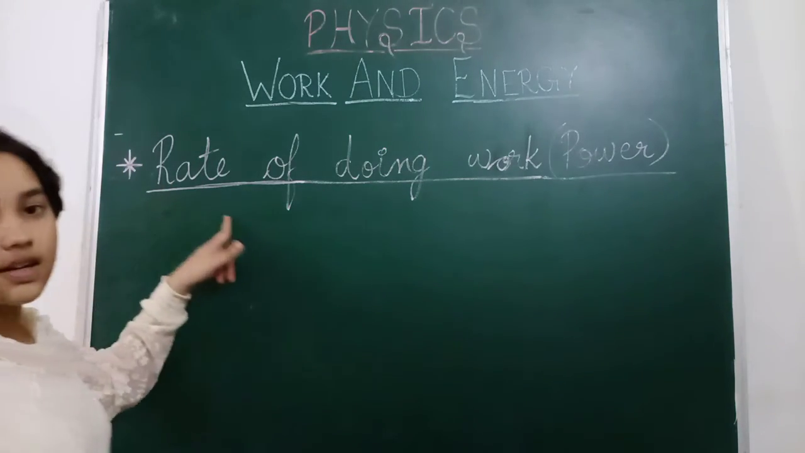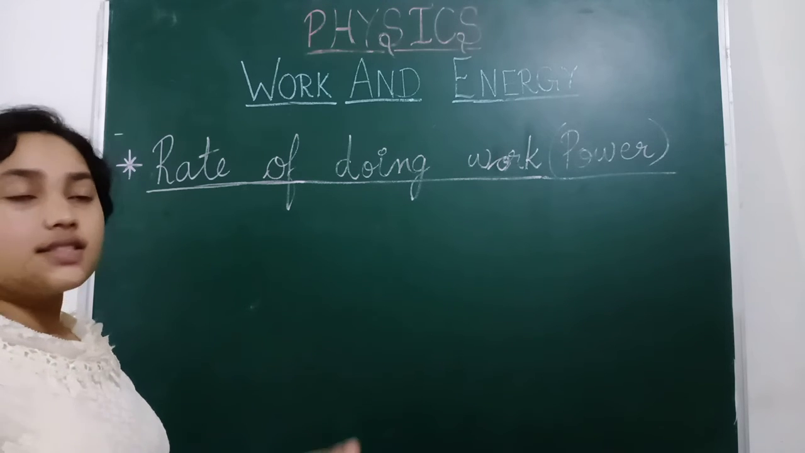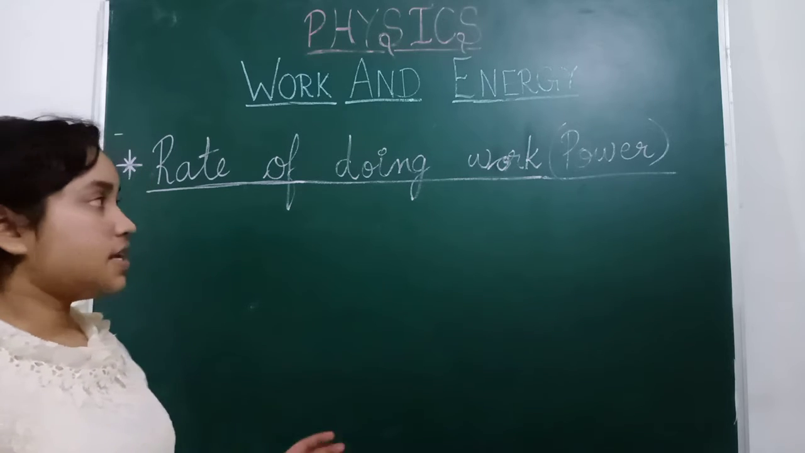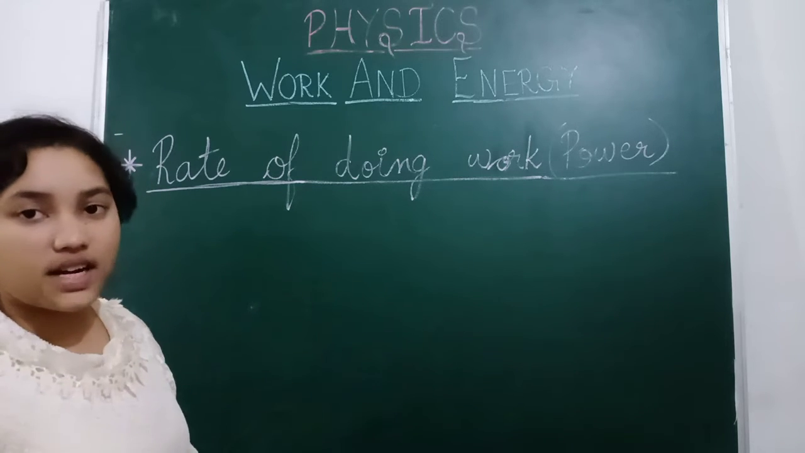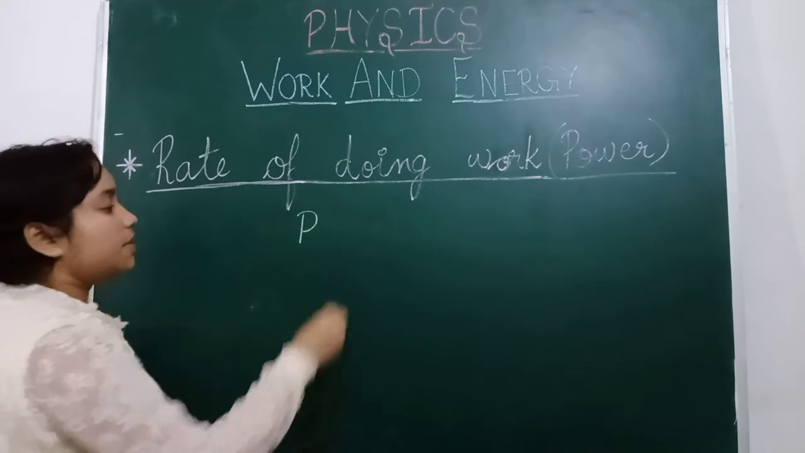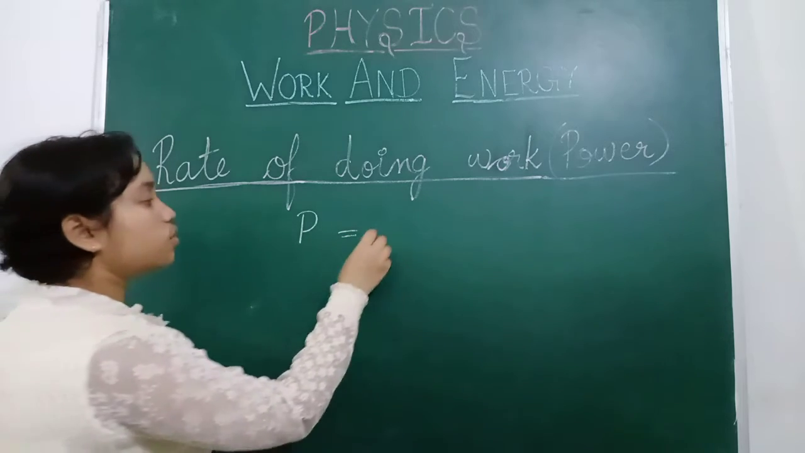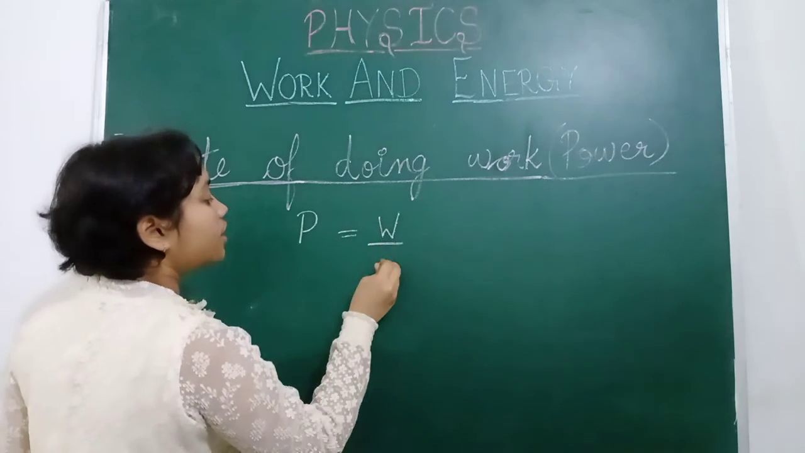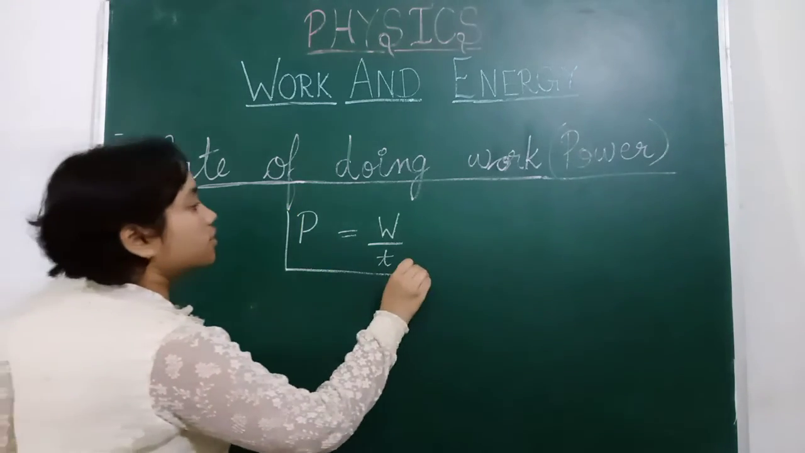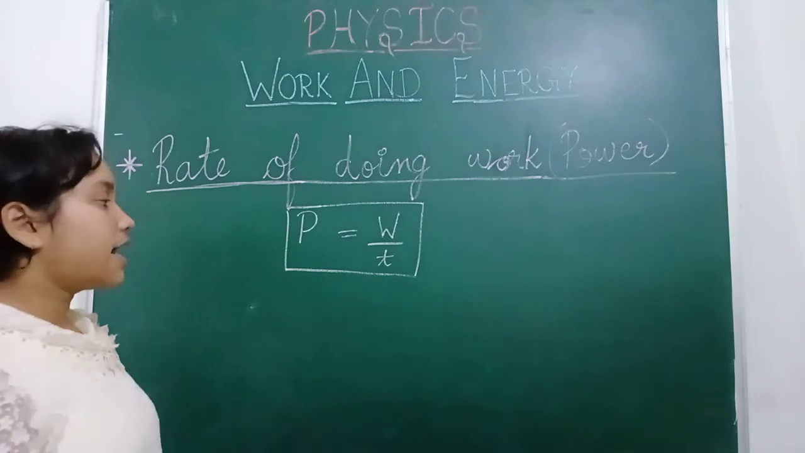When there is a rate added to any word, it means it is taken in comparison with the time. Rate of doing work means work is divided by time. So power is denoted by capital P. So P is equal to work upon time, W upon t. So this is the formula for power. Power is equal to work upon time.